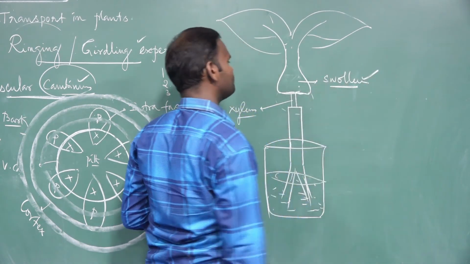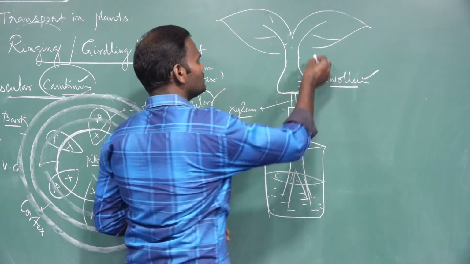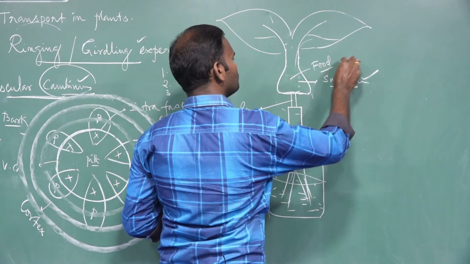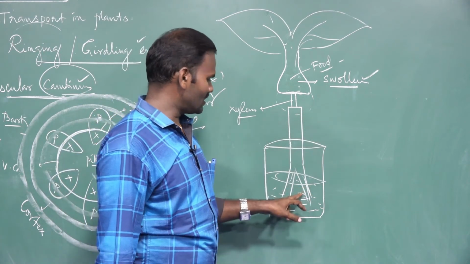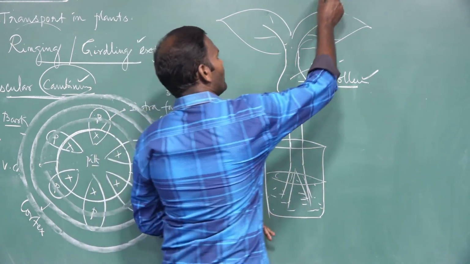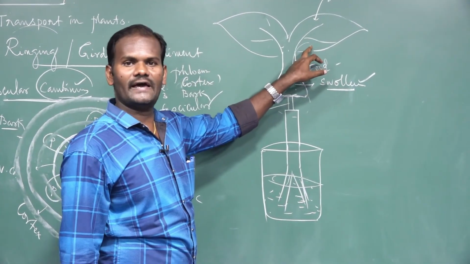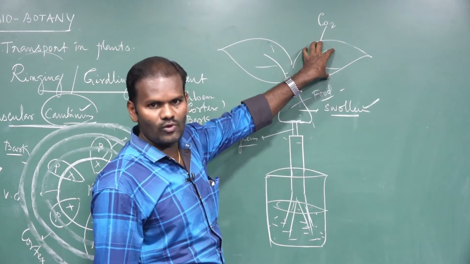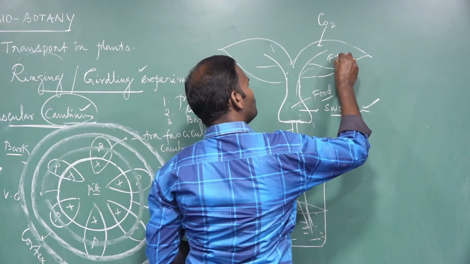What will happen? It is due to the accumulation of food material. Water is essential for photosynthesis. Water is there, carbon dioxide is absorbed from the atmosphere, chlorophyll pigment is there, and sunlight is there. So the leaf manufactures carbohydrate. The leaf is the site for synthesis of food.